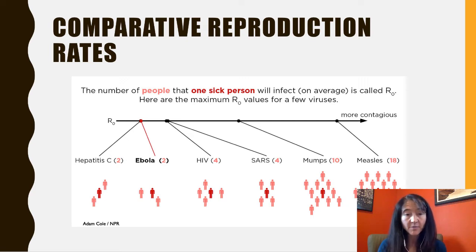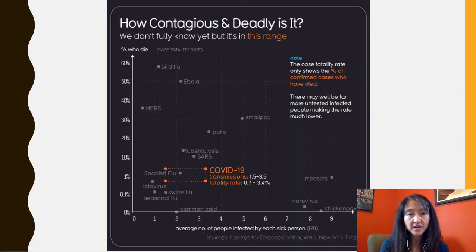So how contagious is something like HIV? Well, on average, you might infect 4 other people if you have HIV and are unknowingly spreading it. We can see that the original SARS, on average, an infected person would infect 4 other people. We call this value the R-naught value, so for how contagious a virus is. So right now, even as we speak, researchers are trying to determine the R-naught value for SARS-CoV-2. And there's a great website put together by the CDC and World Health Organization where you can find these data, and I put the link over here.